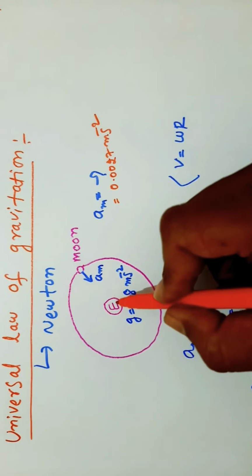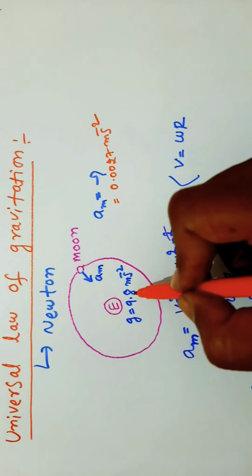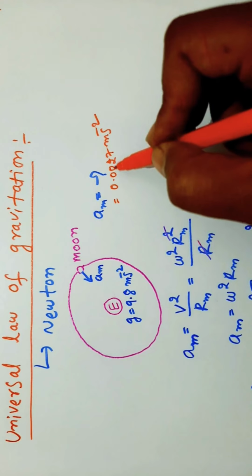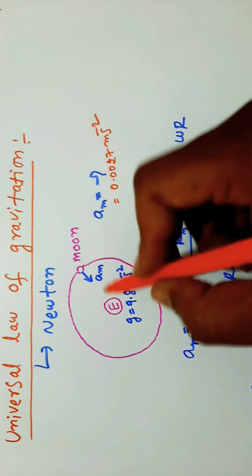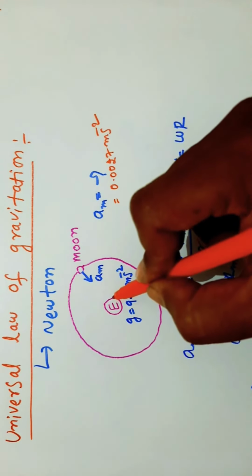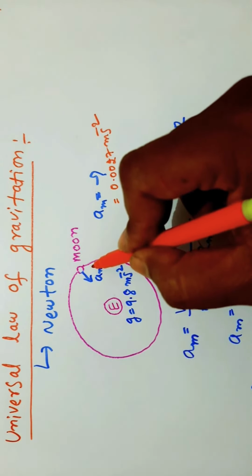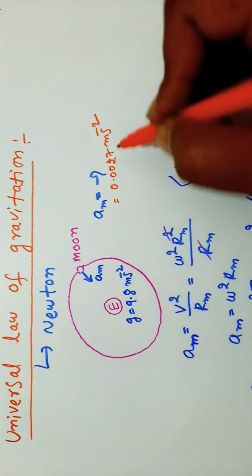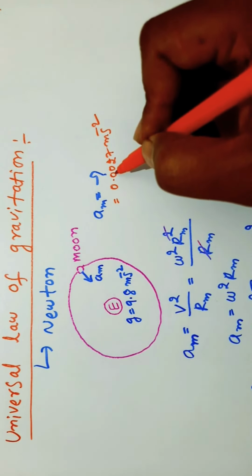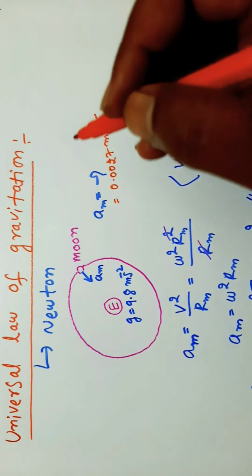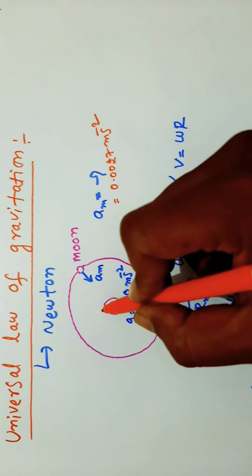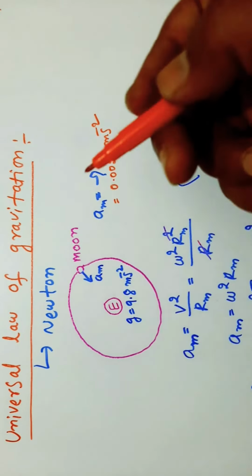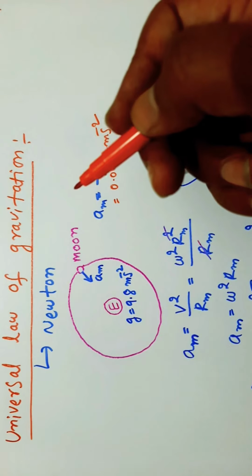So acceleration on earth is 9.8 meter per second square. Acceleration on moon is 0.0027 meter per second square. So here acceleration is decreasing for increasing distance. Here it is 9.8, here it is 0.0027 meter per second square. So acceleration decreases with increasing radius. Here both are inversely proportional.